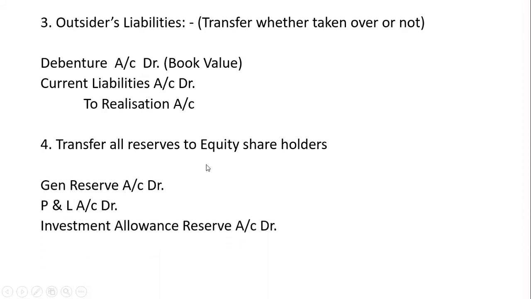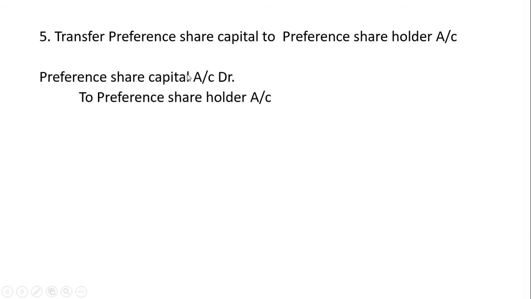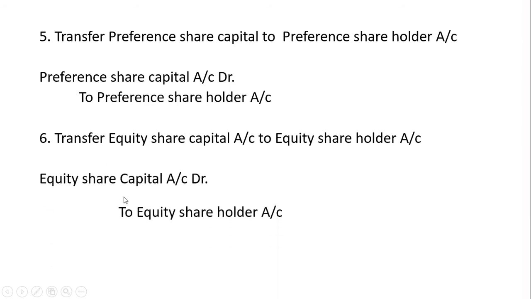What are the reserves? General reserve, P&L account, investment allowance reserve account debit to equity shareholder account. Number 5. Transfer all the preference shares to preference shareholder, preference share capital account debit to preference shareholder account. Number 6. Transfer equity share capital account debit to equity shareholder account.